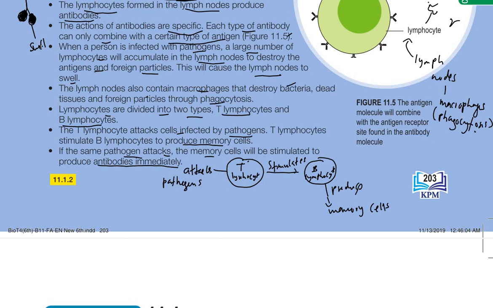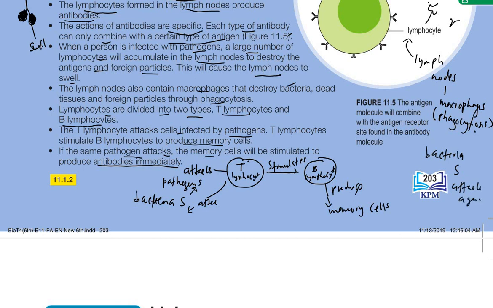So let's say we have here bacteria S. So bacteria S is the pathogen. When the bacteria S enters, the T lymphocyte will attack the bacteria S by using antibodies. So this is the first infection. But after that, let's say maybe another 2 years, or 2 weeks, or 2 months, bacteria S attacks again.